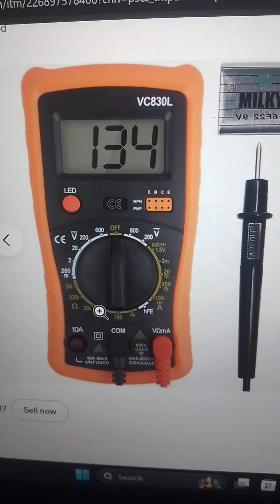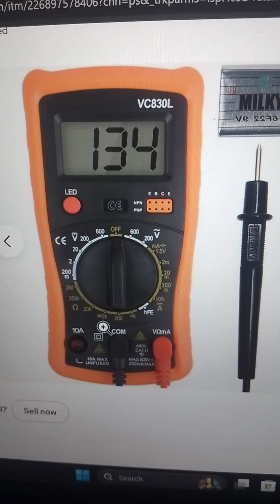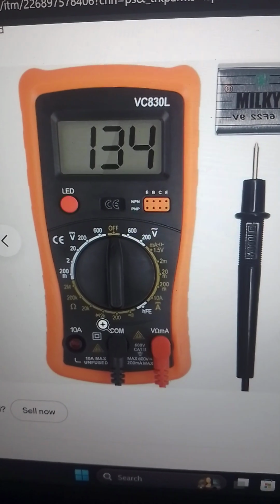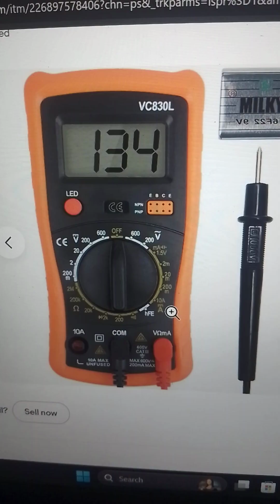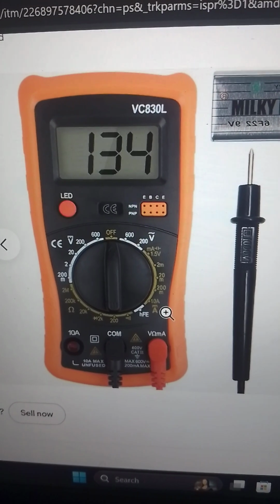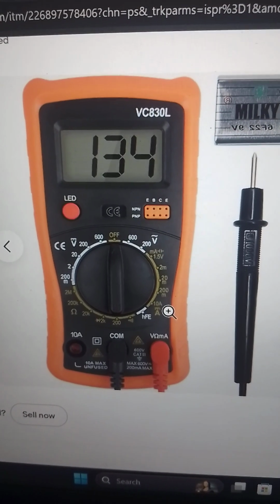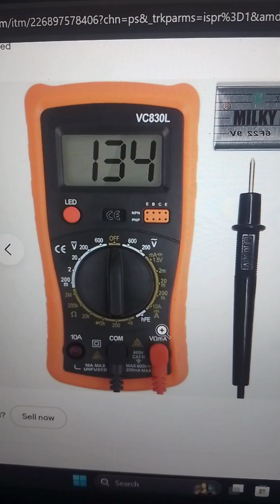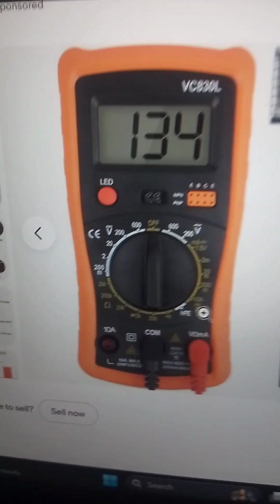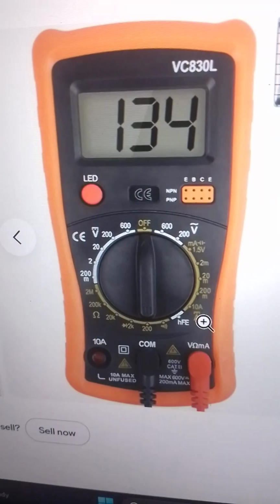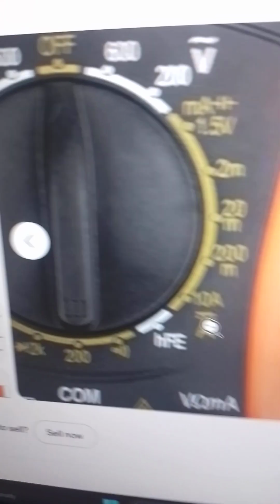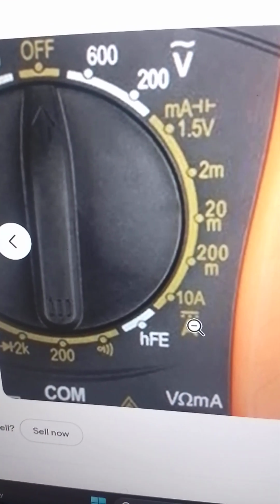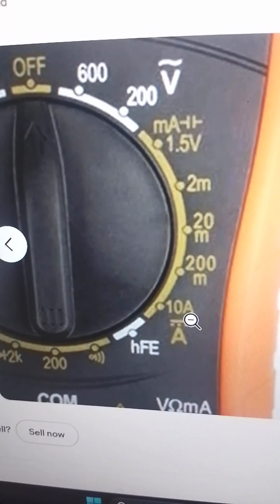Your continuity is here. Your continuity alarm, that is where you hear the beep. Yes, that is a continuity alarm. You come to this side, you have seen your amps. This is your DC amps. You have seen the DC sign here, right? That is your DC amps.